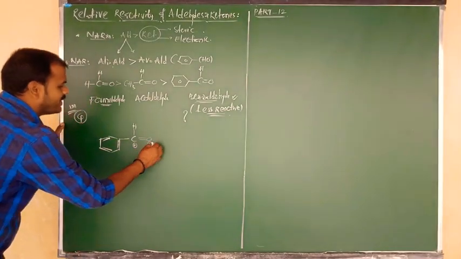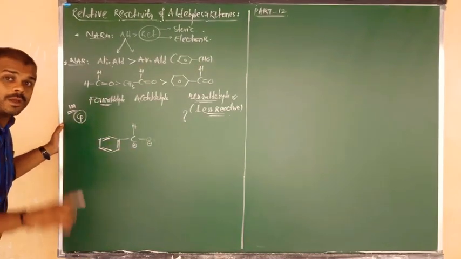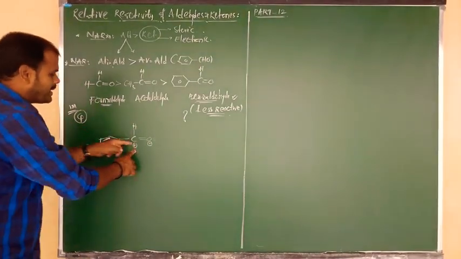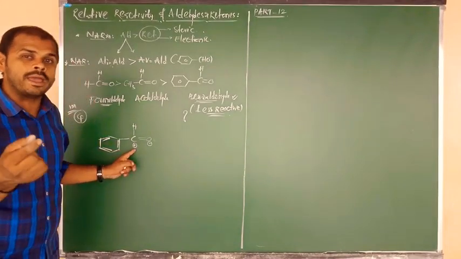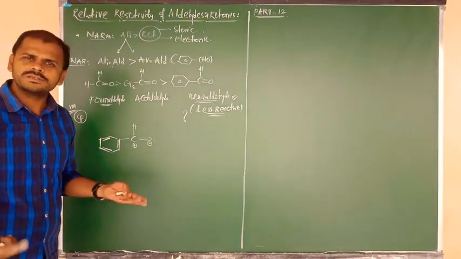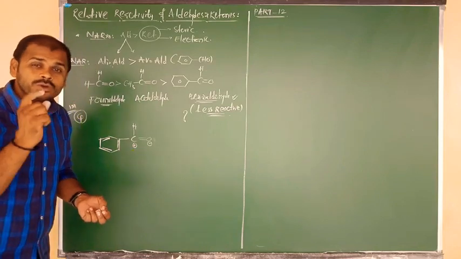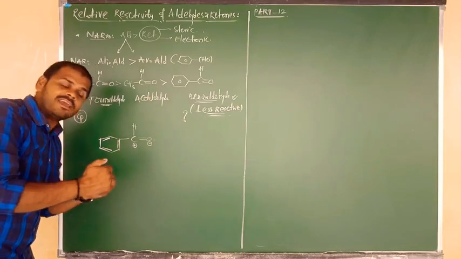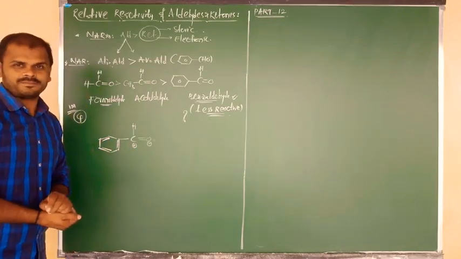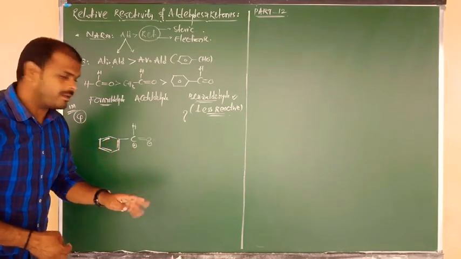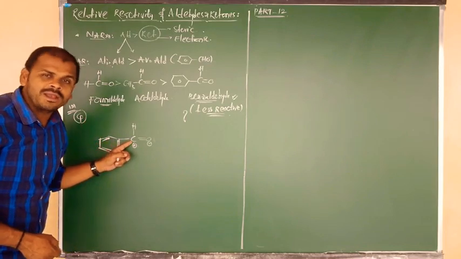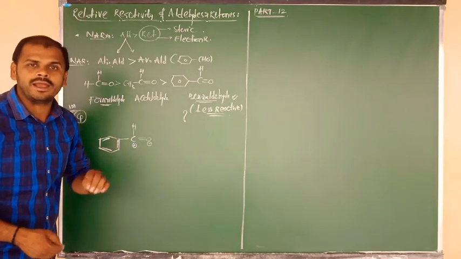This point you know very well, due to delocalization of the pi bond. So the carbonyl carbon contains a positive charge, which means it can be easily attacked by a nucleophile, because the nucleophile charge is minus. So nucleophile attack takes place easily upon the carbonyl plus carbon. Okay, na, beta. But here what happened, beta? The positive charge of the carbonyl carbon in benzaldehyde is reduced.